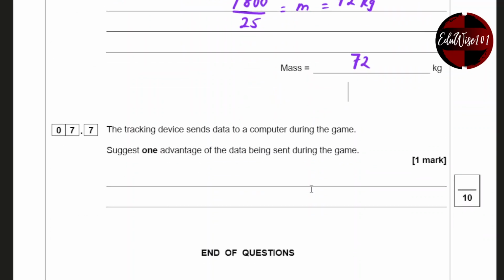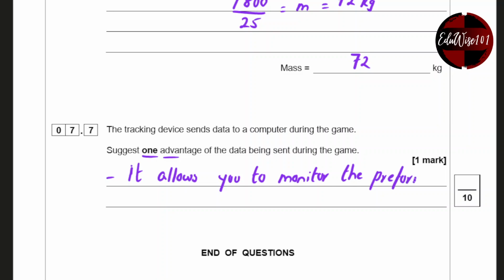Question 7.7. The tracking device sends data to a computer during the game. Suggest one advantage of the data being sent during the game. Well, it allows you to monitor the performance during the game.